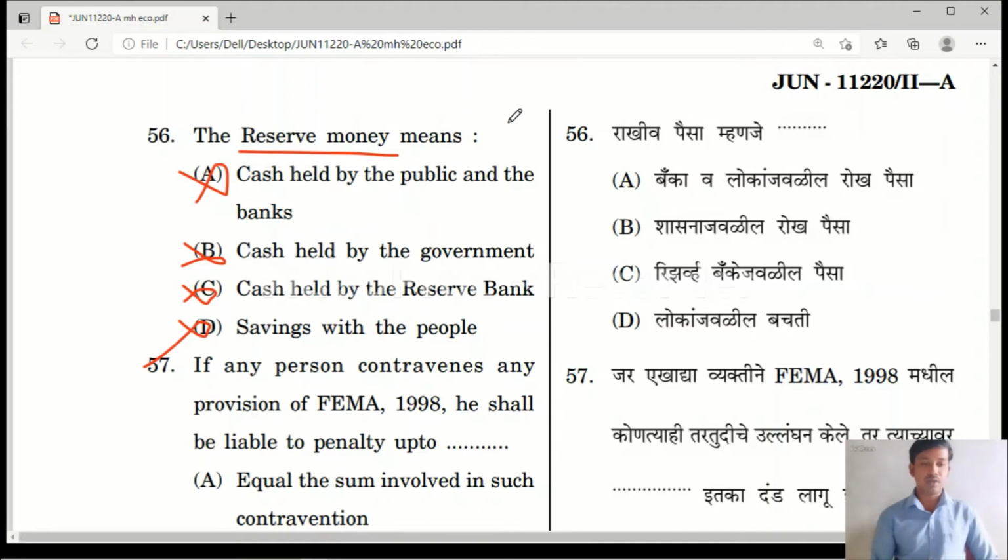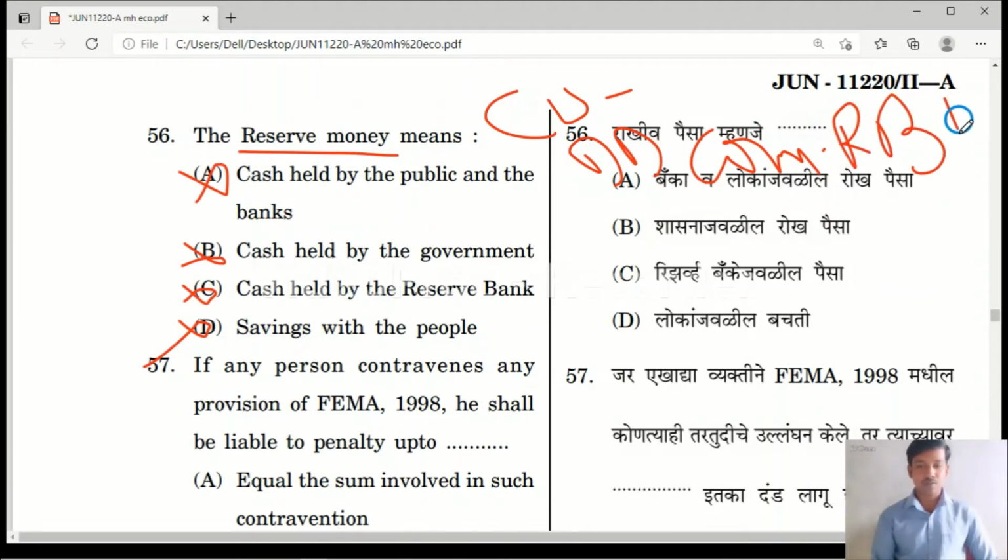Reserve money means currency held by the public plus deposits of commercial banks with RBI. It represents reserve money here. Reserve money means currency in the circulation plus demand deposits of commercial banks with RBI. There is no correct answer in question number 56.